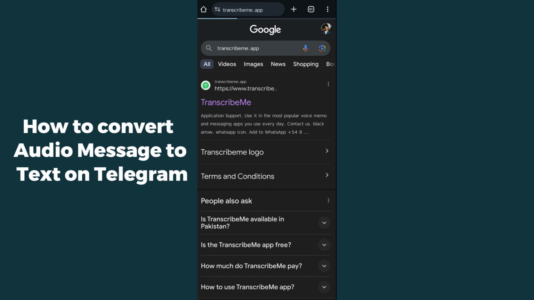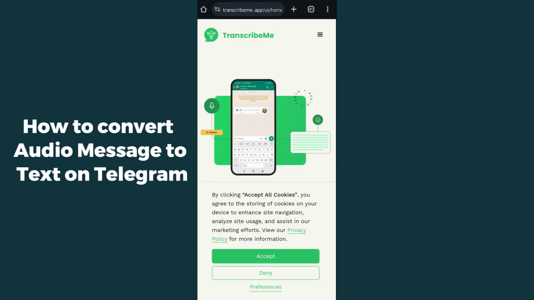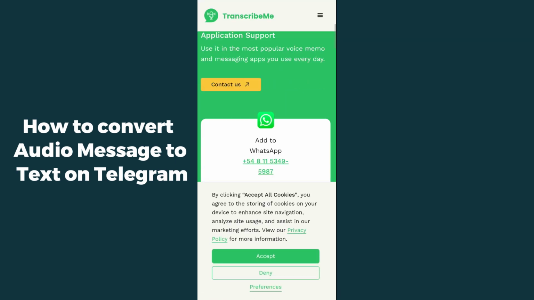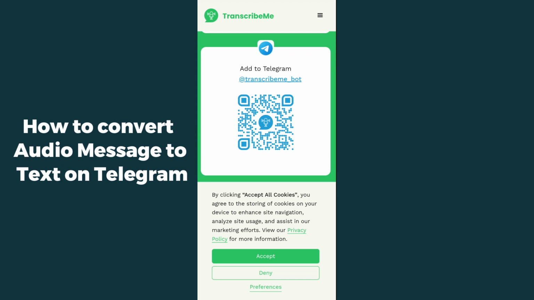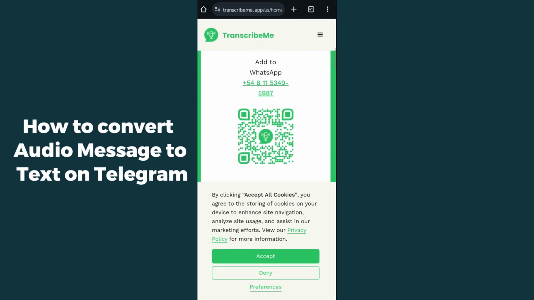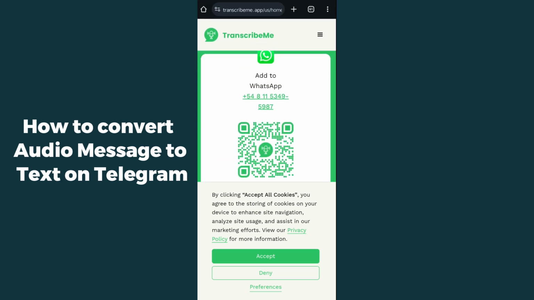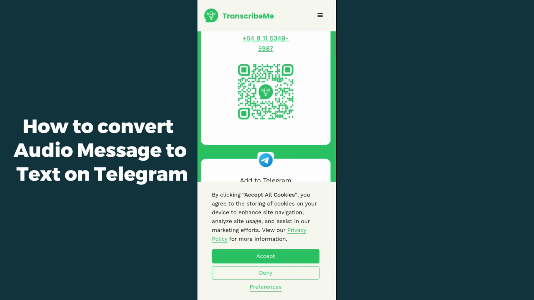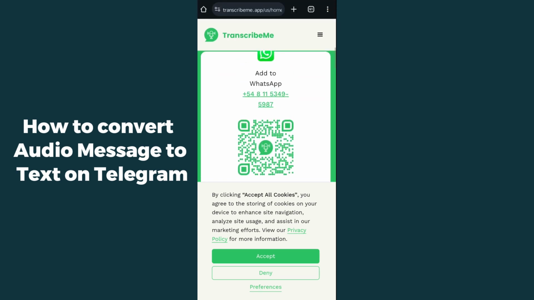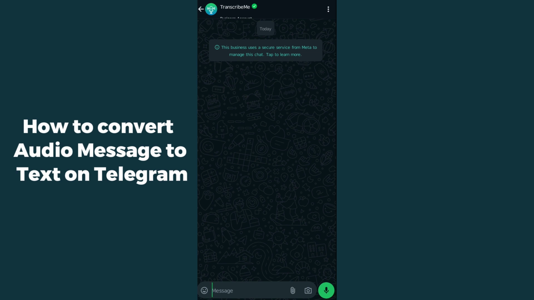After opening this website, it will ask you for two bots, one for WhatsApp and the second for Telegram. So simply select any of them according to your needs. If you want it for Telegram, you can just search for Telegram. If you want it for WhatsApp, I'm just going for WhatsApp because Telegram is banned in my country. So click on the icon and click on use WhatsApp Messenger. You guys can see it is redirecting us to a bot. The method is the same for Telegram as well.